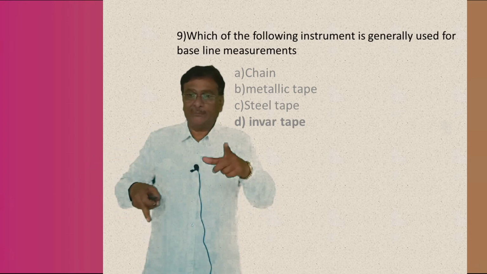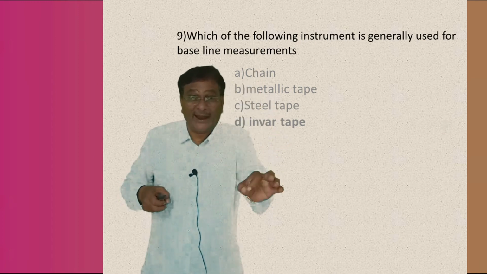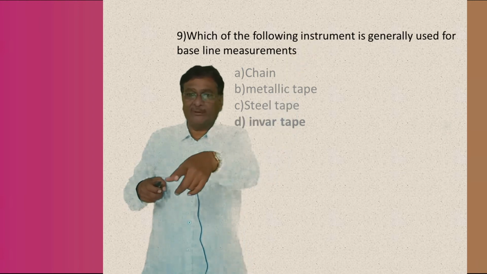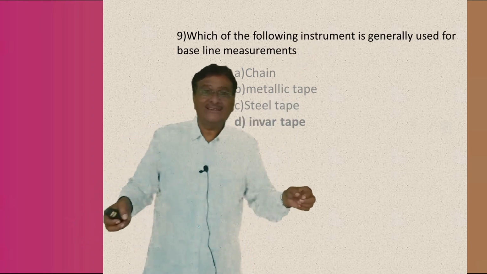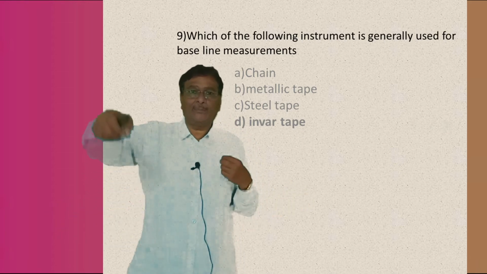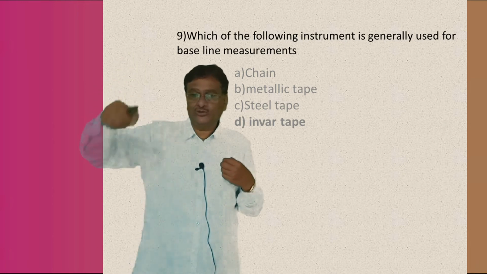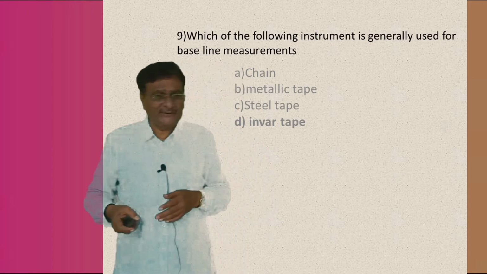That measurement is always done by making use of the instrument used in chain surveying. That particular instrument is known as the invar tape, the Lennon tape. It is the instrument used to measure the baseline in the survey line.